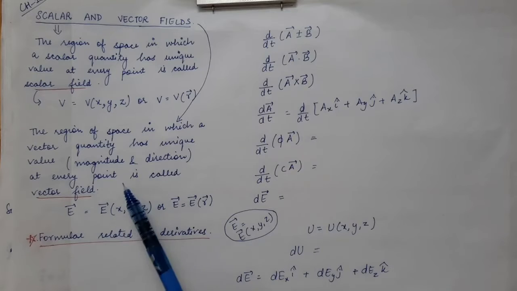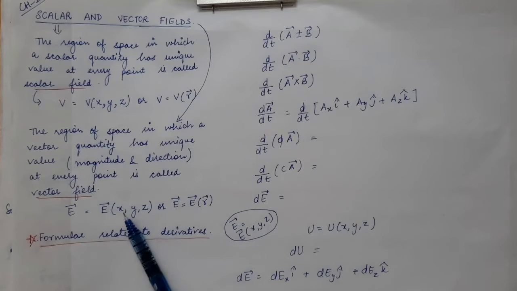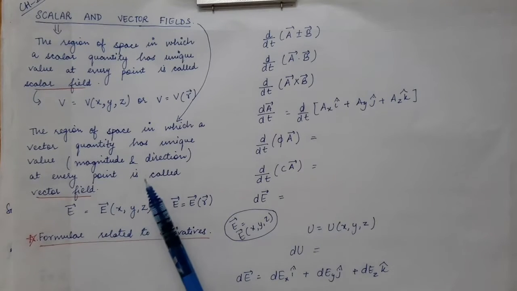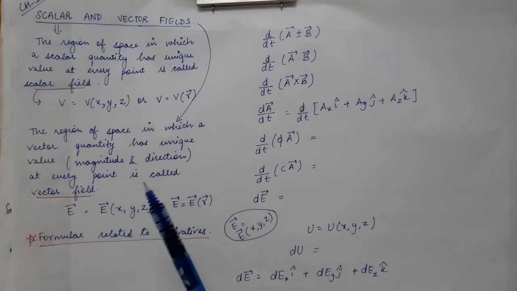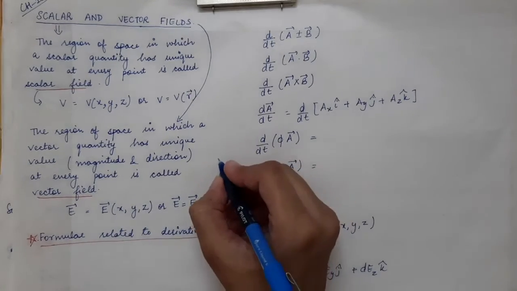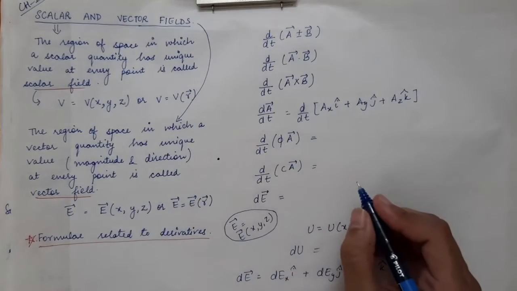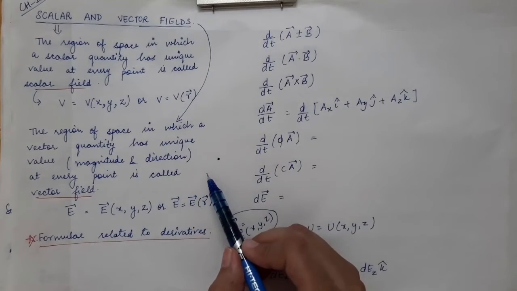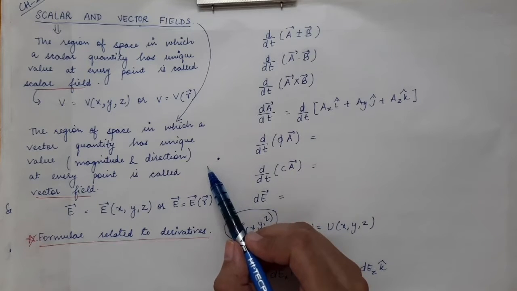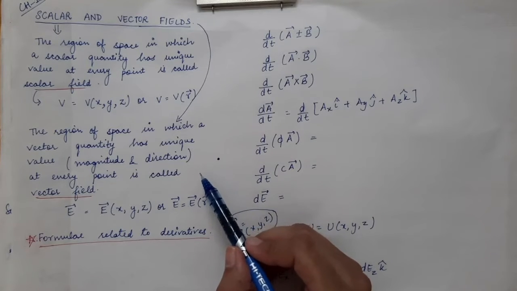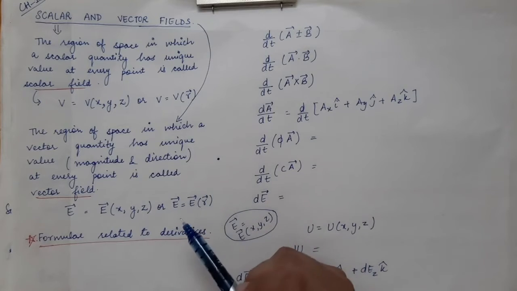For example, you can take the electric field close to a point charge. Let's say a point charge is kept in the room. The electric field close to the point charge is more as compared to the region of space which is far away from that point.